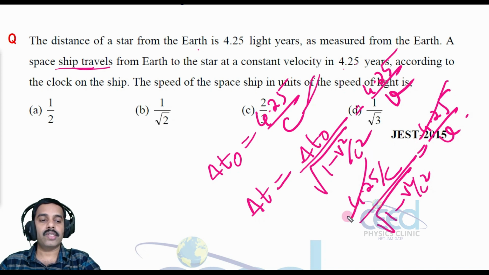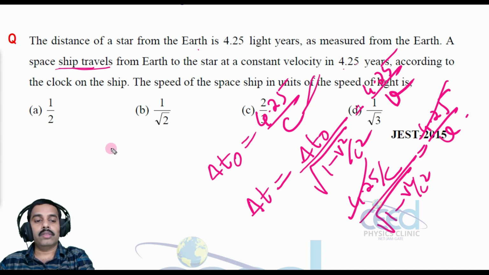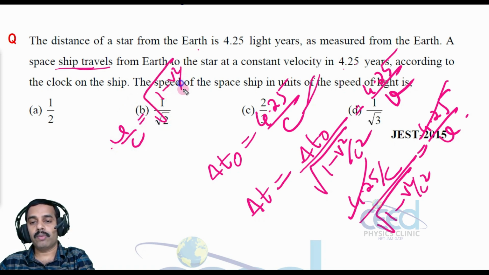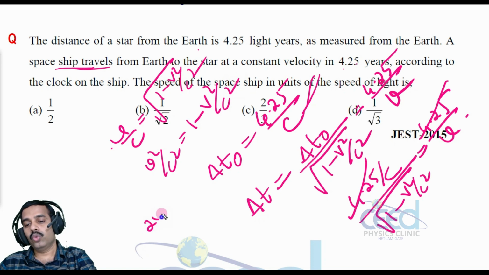This and this cancel, and I can write this as v by c is equal to root of 1 minus v square by c square. Squaring on either side, 1 minus v square by c square, so 2v square by c square is equal to 1.